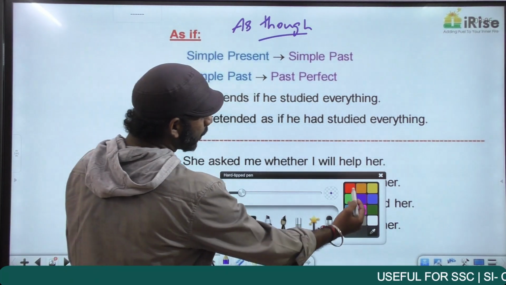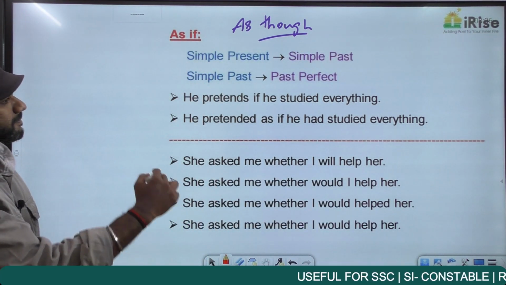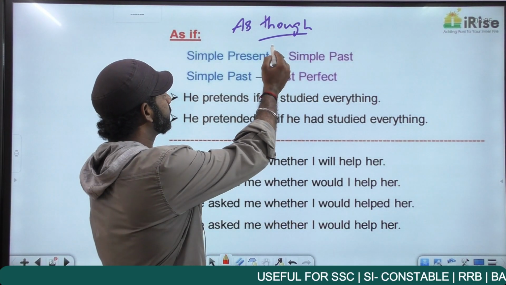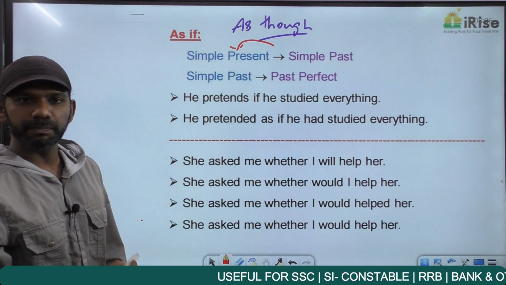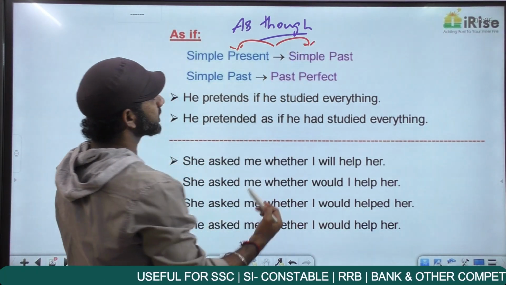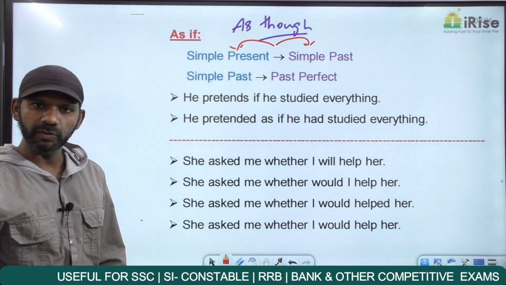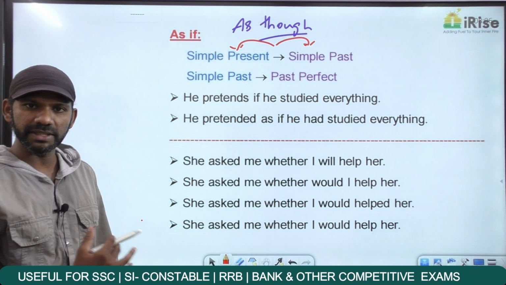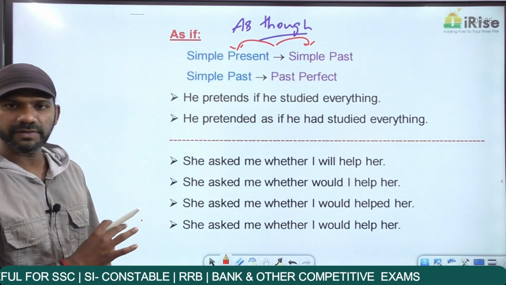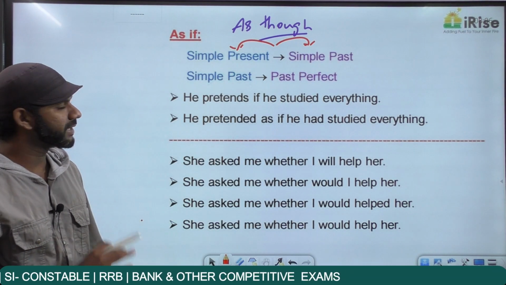Now the rule is this. If the idea before as if is in the simple present tense, the idea after as if must be in the simple past tense. Simple present is subject plus V1, simple past is subject plus V2. That's the first rule.